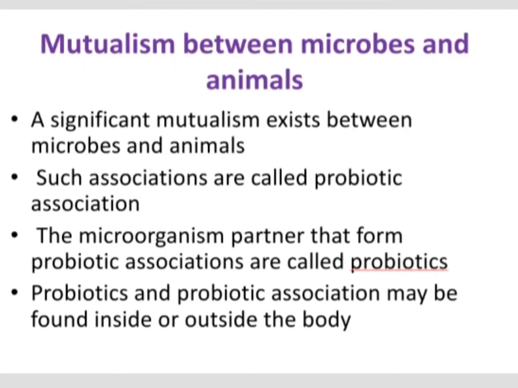So in the case of animals also, these probiotics are present, and a significant mutualism exists between microbe and animal, and such associations are called probiotic association. The microbial partners that form this probiotic association are called probiotics. Probiotics and probiotic association are found either inside or outside the body of the animal. So in case of animals also, this probiotic association can be seen either inside the body of the animal, or outside the body of the animal.